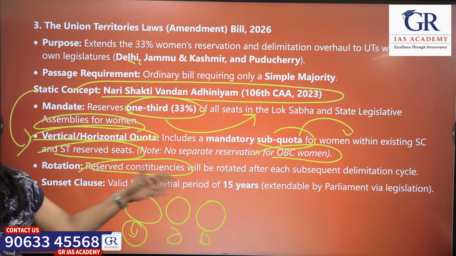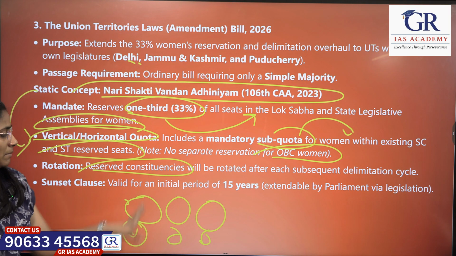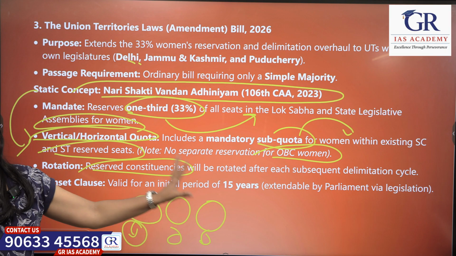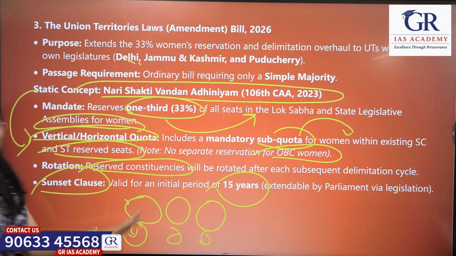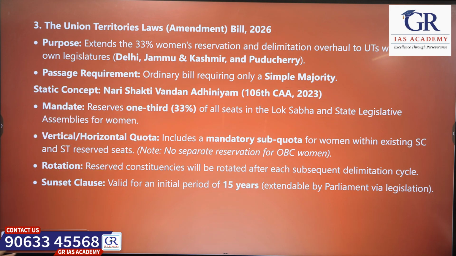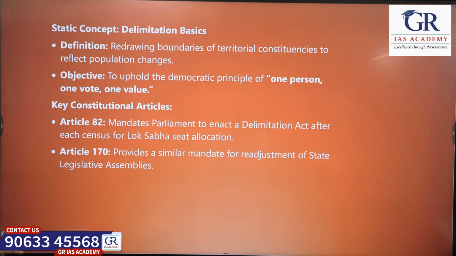Every time the number of reserved seats will be the same, but the women's reserved seats will change to different constituencies. And there is a sunset clause, meaning an expiry of the clause, initially given for 15 years and extendable by Parliament passing a new law.